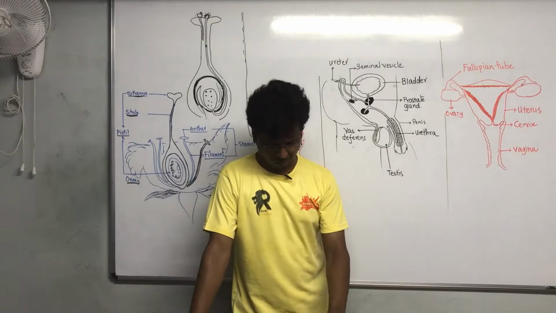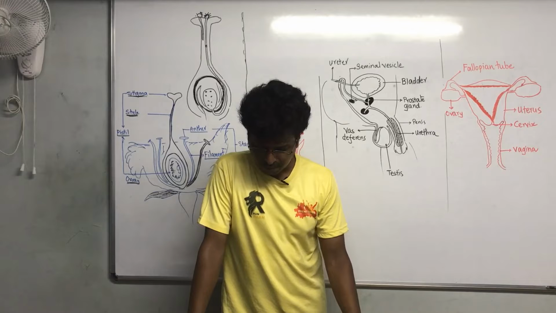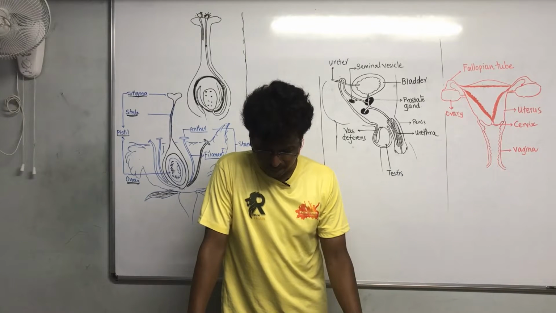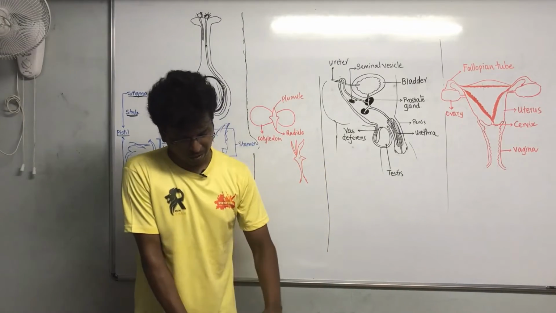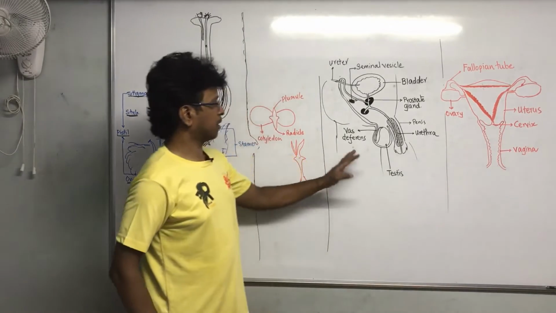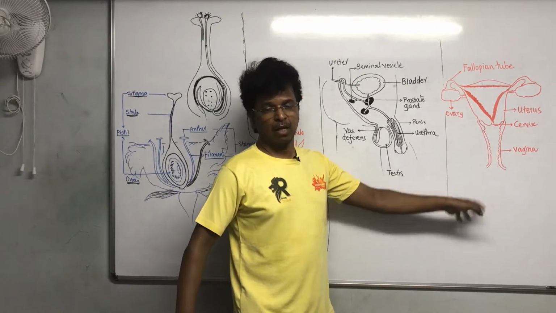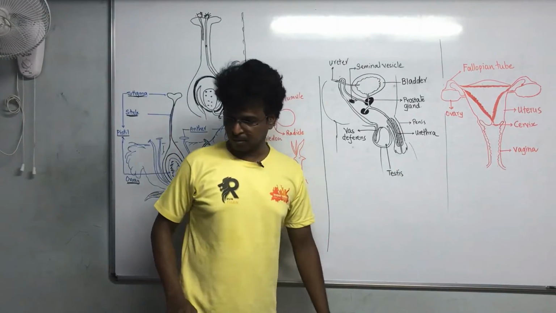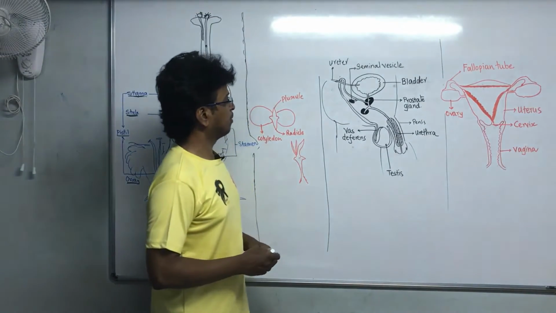You can just go through page number 136. It is very easy, nothing much to explain. Of course, certain parts need explanation. One is the male reproductive system and the other is the female reproductive system. So if you consider the male reproductive system, see, male reproductive system, basically